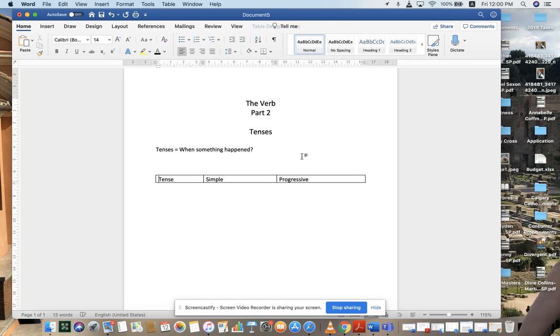When we're talking about simple, simple pretty much means that something happens once. So when I'm saying I hit the ball, how many times did I hit that ball? I hit it once. This would be a simple version of a tense, or a simple category of a tense. If we're talking about the present tense only,